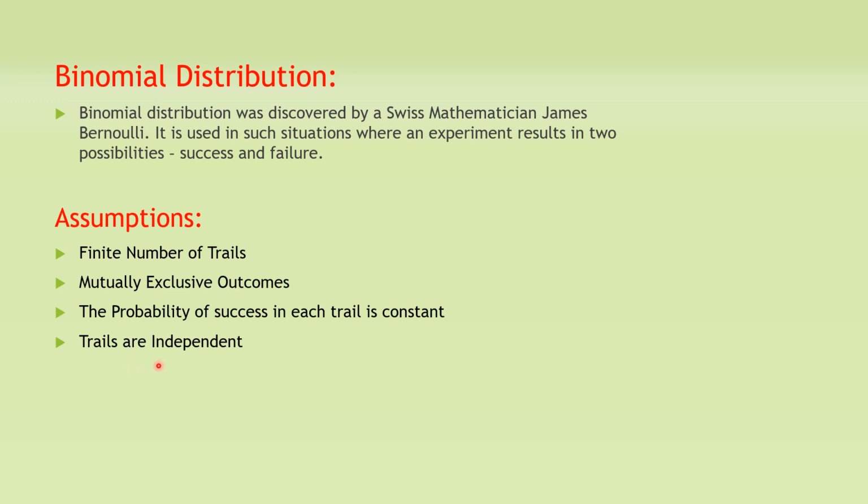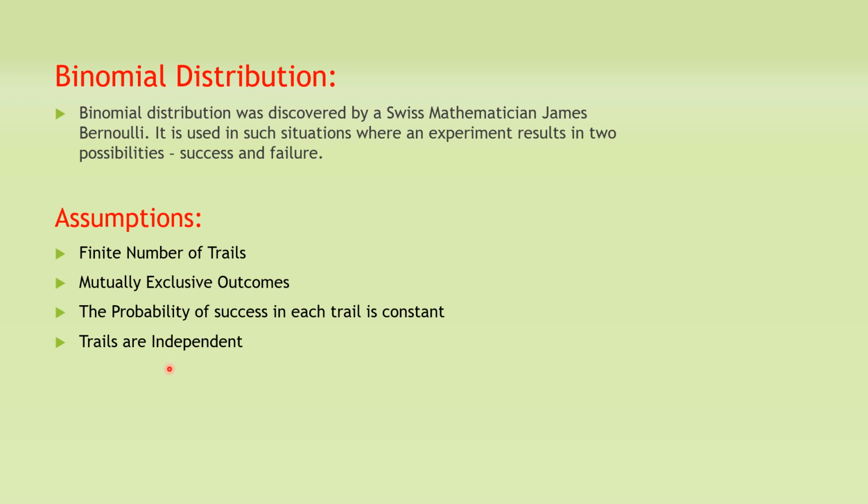Next assumption is that trials are independent. All the trials, all the experiments you are doing, are independent of each other. The first trial will not affect the outcome of the second experiment. The outcome of the second experiment will not affect the outcome of the third experiment. It clearly states that all the trials are independent of each other. The outcome of a single trial will not affect the outcome of any other trial. All the events are independent. So this is the base for binomial distribution.